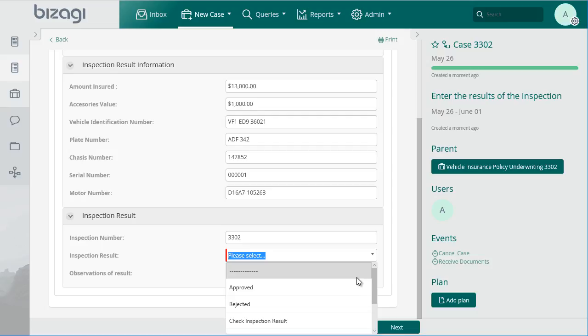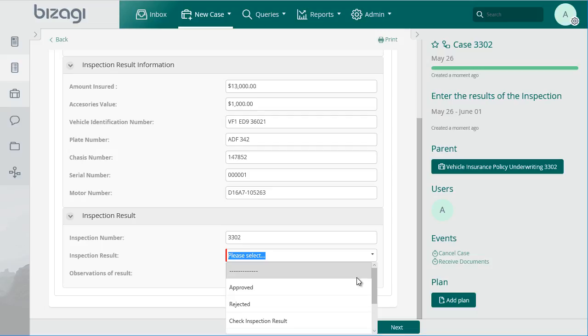Therefore, if this option is selected, the process will make a new insurance quotation with the information of the vehicle supplied by the inspection and will generate an activity so that the new quote can be approved or rejected. Requires risk analysis. This would be due to the information of the vehicle, such as the VIN, registration, chassis number, not agreeing with those previously recorded. And for this reason, the risk analysis should be repeated.